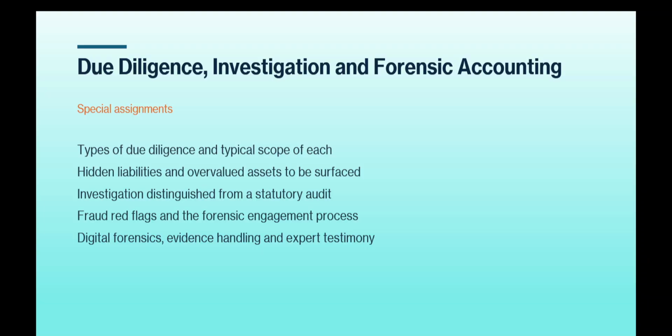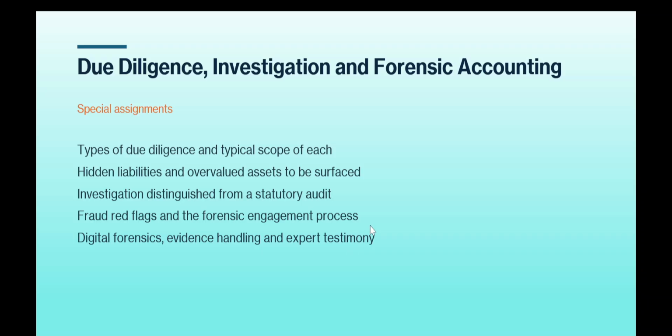I have very nicely described in one of my videos which heads like due diligence, investigation, forensic accounting. You can go and see it to understand the difference between the three. Types of due diligence and typical scope of each. Hidden liabilities and overvalued assets to be surfaced. Investigation distinguished from a statutory audit. Fraud, red flags, and the forensic engagement process. Digital forensics, evidence handling, and expert testimony. Right? These are the chapters, which constitute the contents of this chapter.